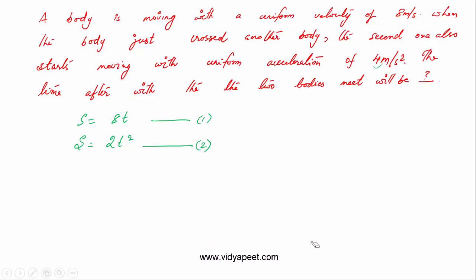At t equal to 0 the two meet, then they travel again and they will meet. So what is the second solution? You can say 2t square by 8t equal to 1, or t by 2 equal to 1, or t is equal to 2 seconds. So they will meet again after 2 seconds. So 2 seconds is the answer.